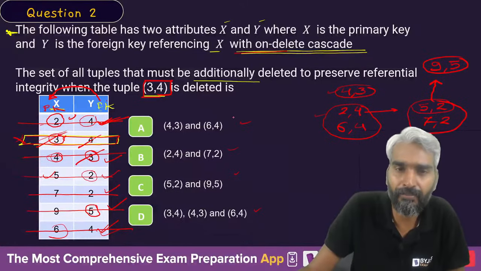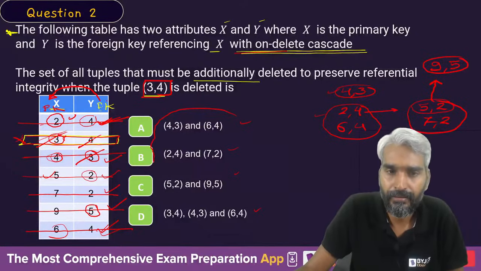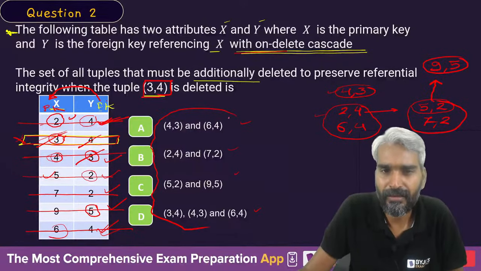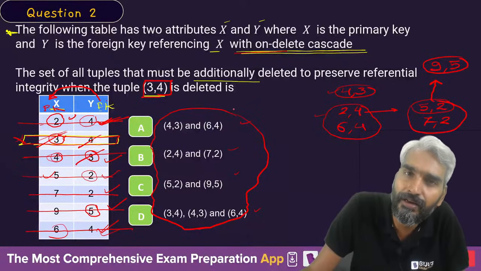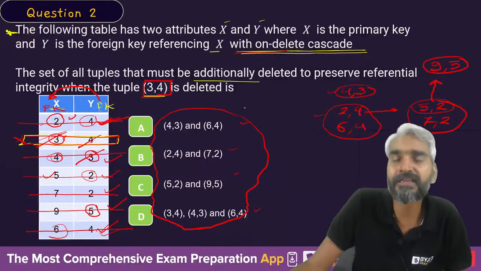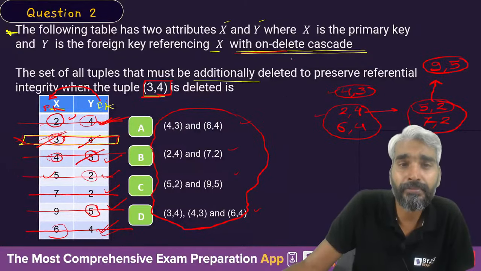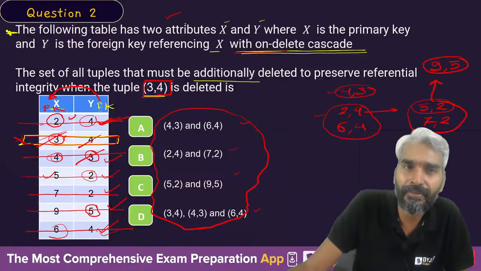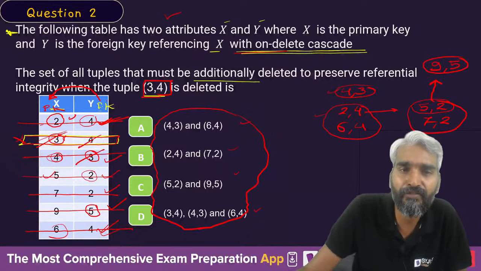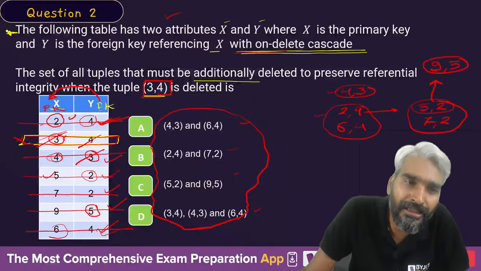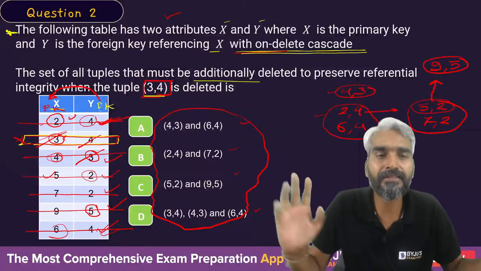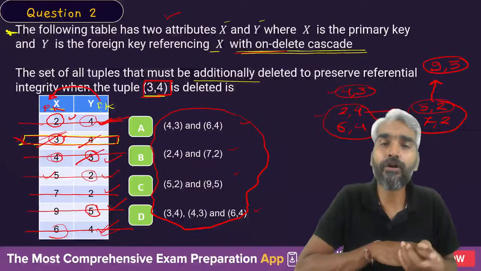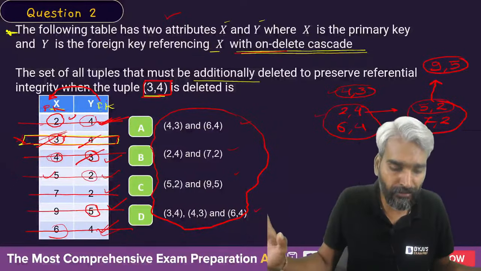Forget about these options which are available in the question paper, because if they copy something from somewhere and randomly change any value, then the effect of that change may be significant on the question. A similar type of question has arrived in the GATE exam, but they might have changed some values, and because of that so many tuples are being deleted. If you delete 3, 4, and if we are using on delete cascade, then all the tuples of this relation will get deleted.